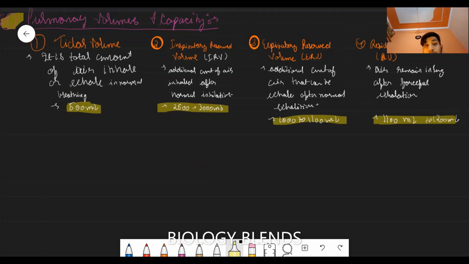So the volumes make the capacities of the lung.